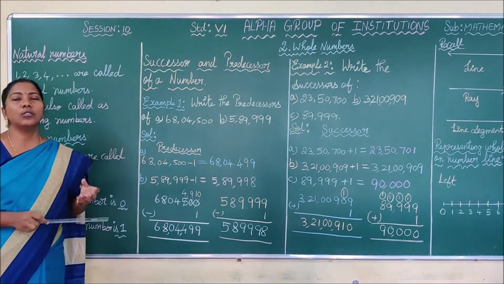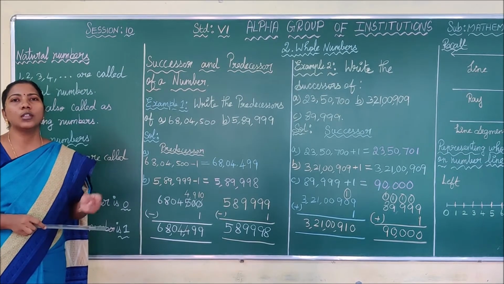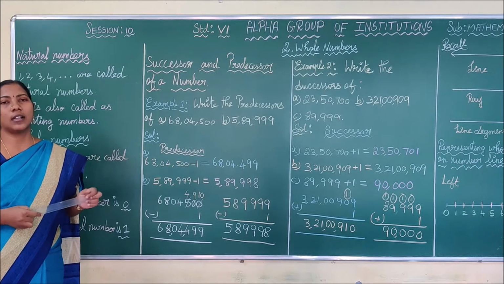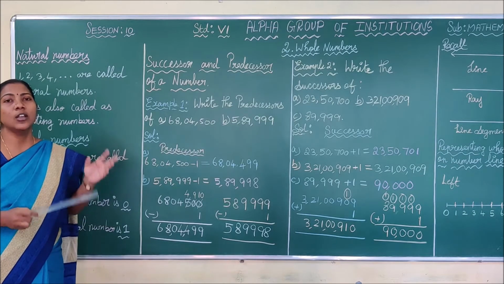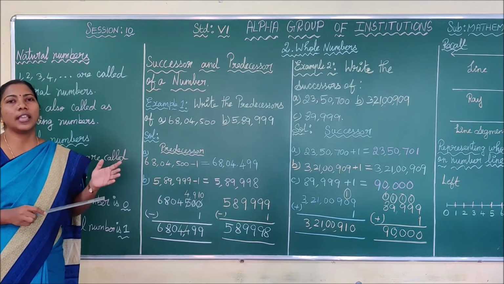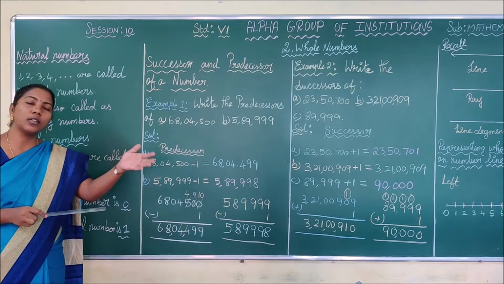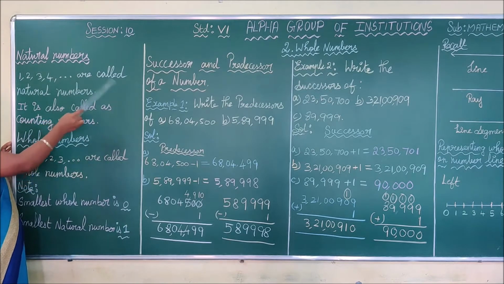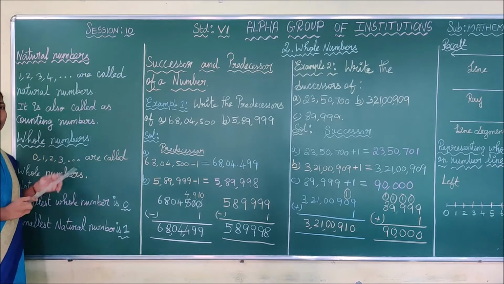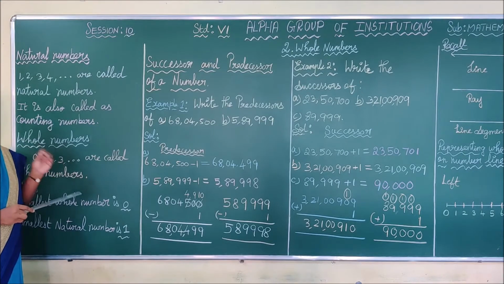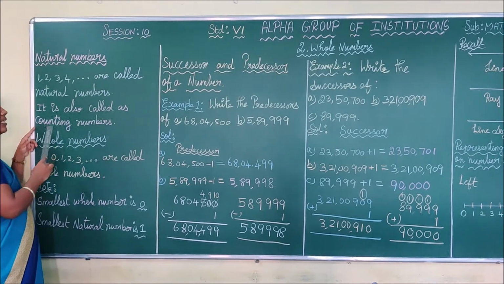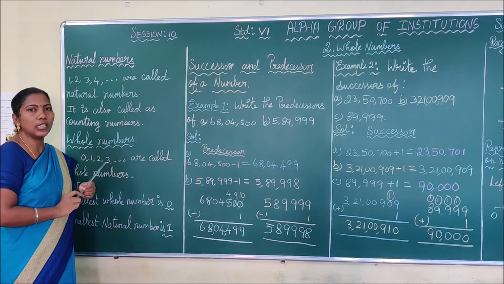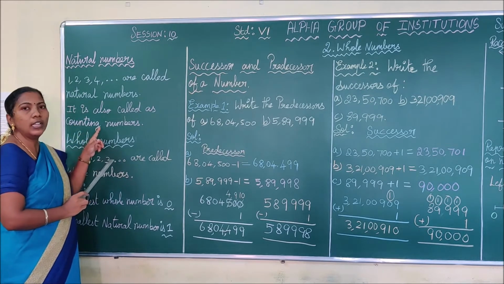If someone asks you to count the things, how do you count? 1, 2, 3, 4, like that you will count. Such numbers are called natural numbers. That is 1, 2, 3, 4, 5, 6, and it goes on. Like that 1, 2, 3, 4, etc. are called natural numbers. The natural numbers are also called counting numbers, because we are using these numbers to count the things. So we call them counting numbers.